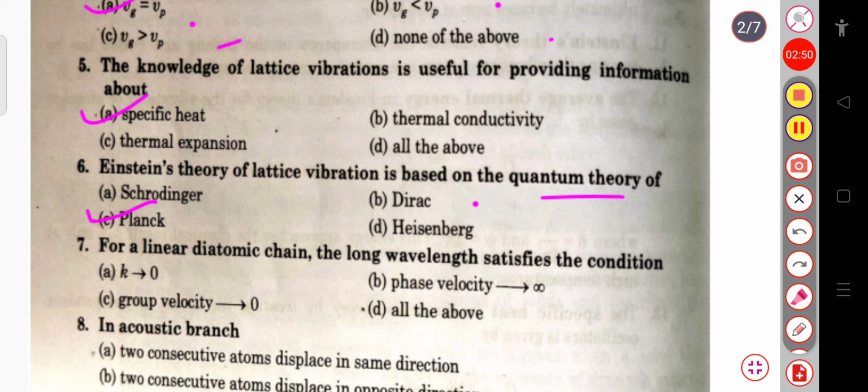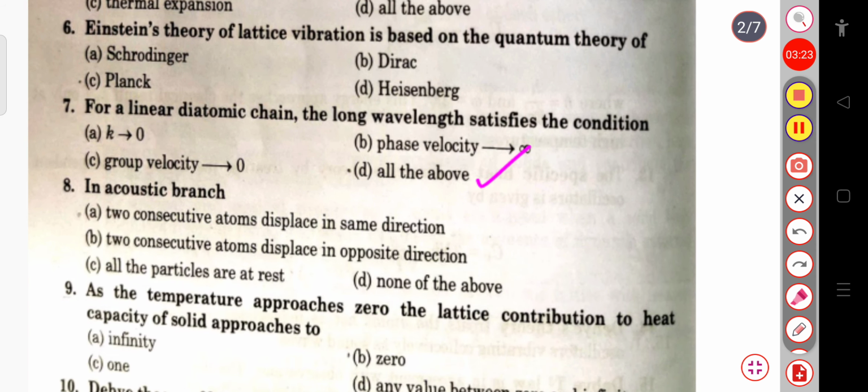The next question is, for a linear diatomic chain, the long wavelength satisfies the condition k tends to 0, or phase velocity tends to infinity, or group velocity tends to 0, or all of the above. So here for a linear diatomic chain, the long wavelength satisfies the condition k tends to 0. It is correct. Phase velocity tends to infinity. This one is also correct. And also the group velocity tends to 0. So all of the above, this is your correct answer. Okay. So this is our correct answer.